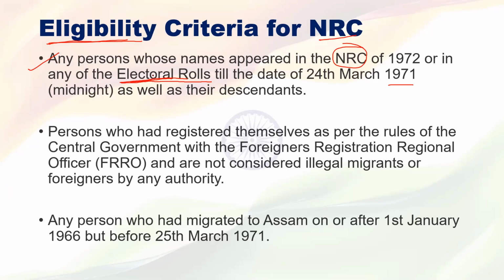I'll get the Indian citizenship, plus my descendants, my children, will also get the Indian citizenship, plus my grandchildren also will get the Indian citizenship. So that is that criteria. Now understood? Yes, sir.